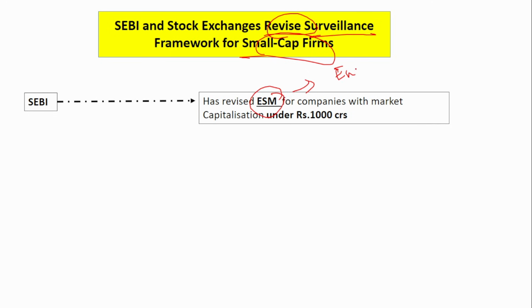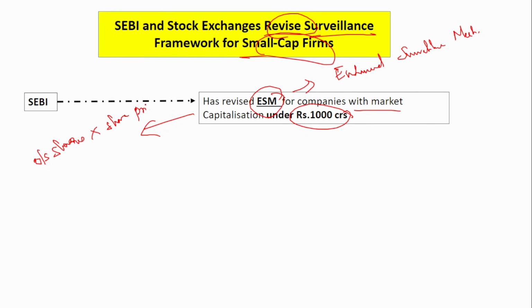ESM is nothing but enhanced surveillance mechanism. For whom? For the companies with market capitalization under 1000 crores. The market capitalization formula is nothing but outstanding shares into the share price. So suppose the outstanding shares, that is the shares held by the shareholders, are 1000 in number, and the share price, just for an example, is 10, then the market capitalization will be 10,000.